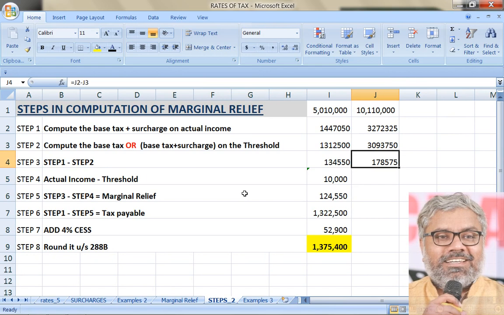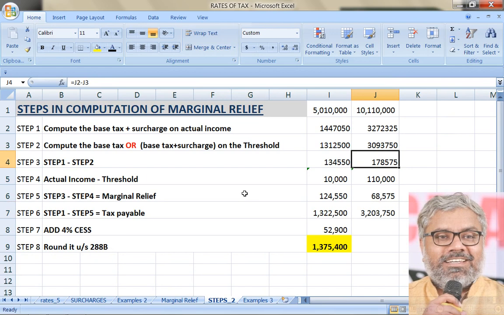Then actual income minus threshold. So what is the threshold here? That is 1 crore. So actual income minus threshold means by how much the actual income exceeded the threshold is 1,10,000. That much actual income has exceeded the threshold. Then you have step 3 minus step 4. That is the marginal relief. In this case, the marginal relief is only 68,575. That is step 3 minus step 4.